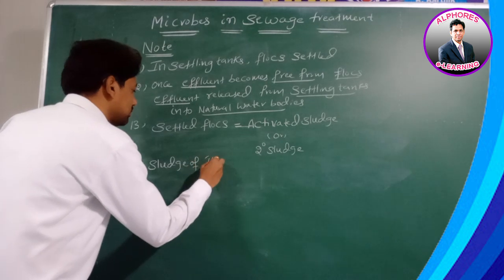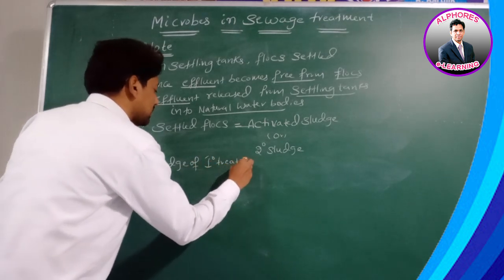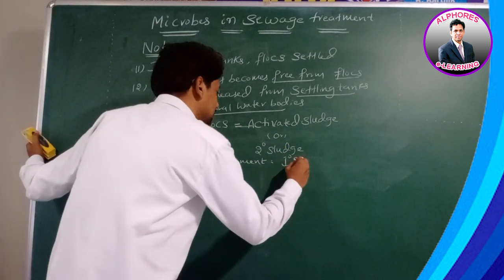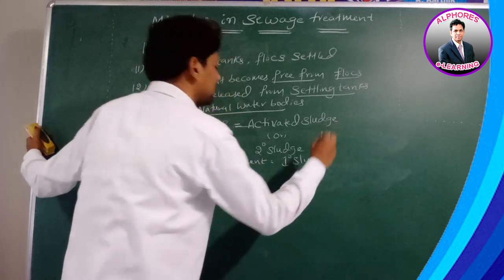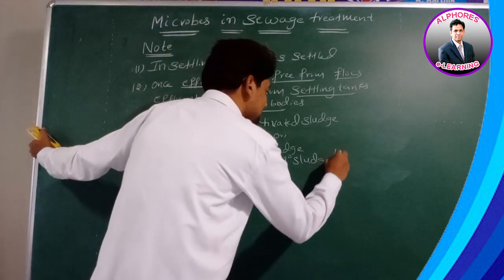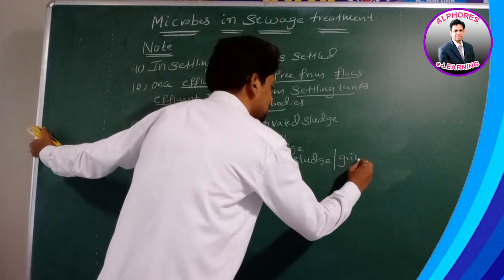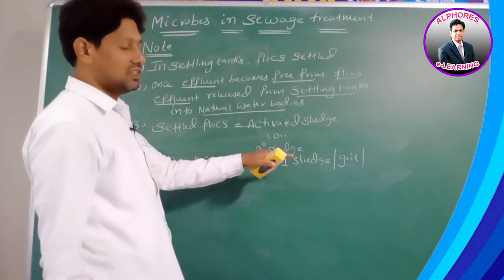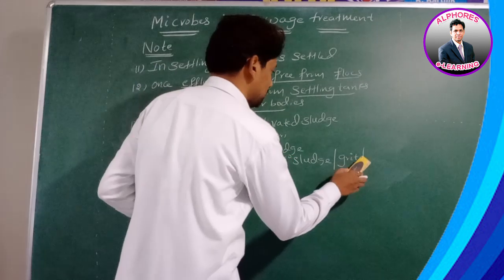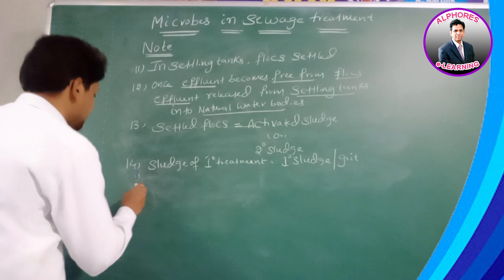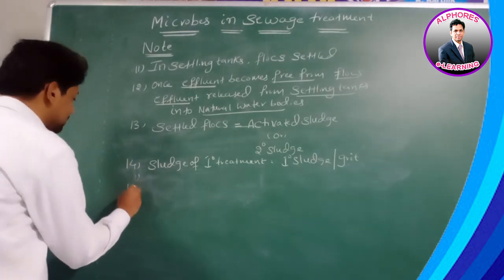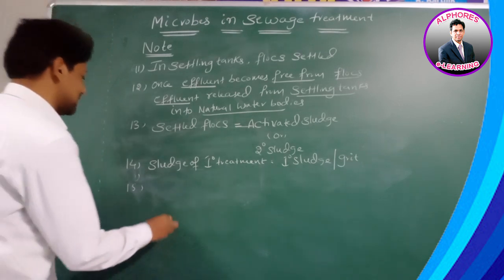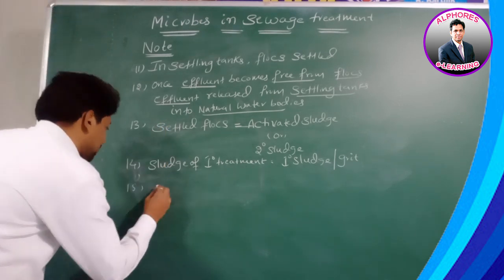Sludge of primary treatment we call primary sludge. Primary sludge is also called grit. Next, number 15. What happens to this activated sludge, that is, the settled flocks?